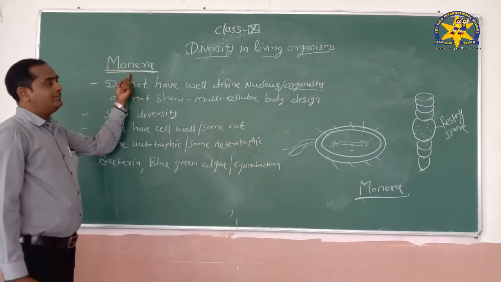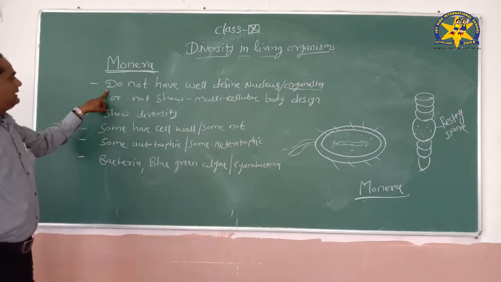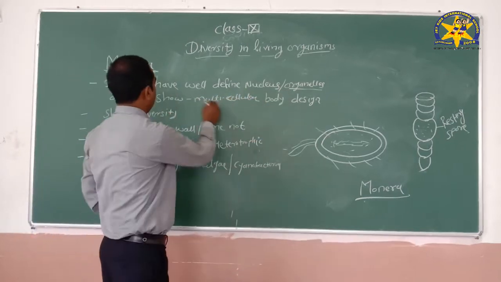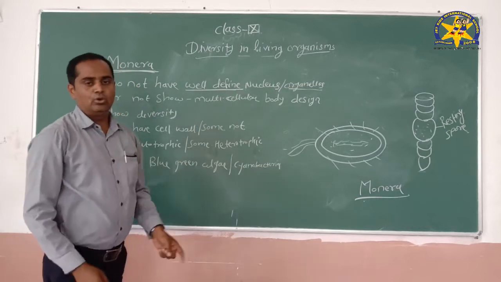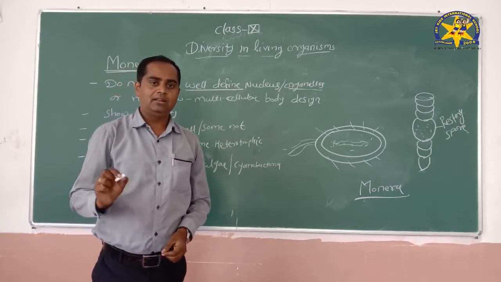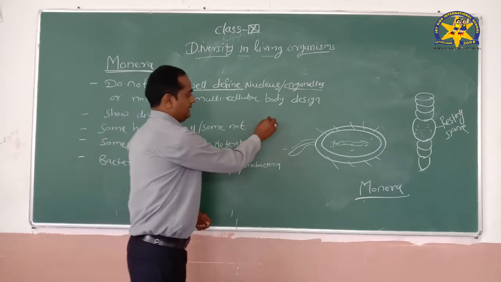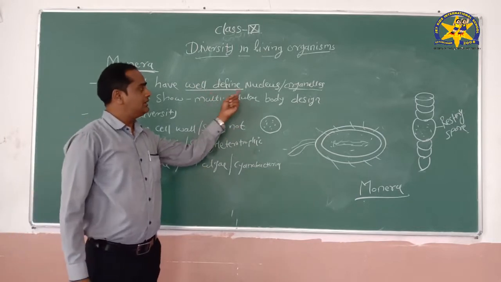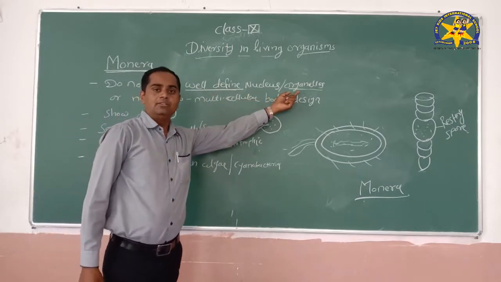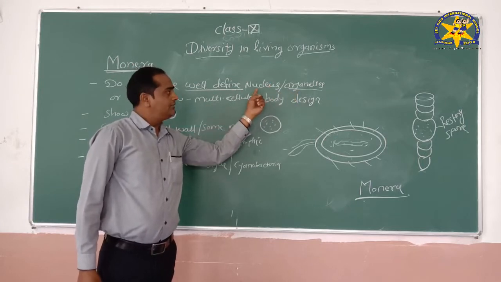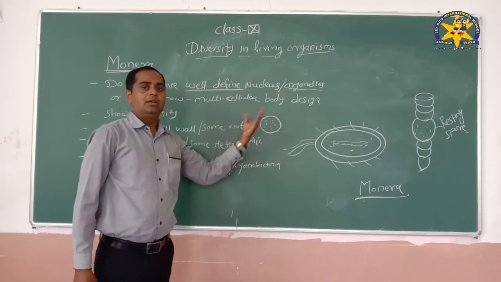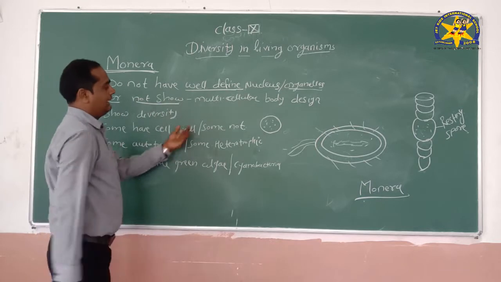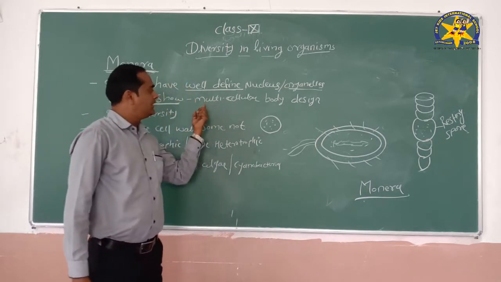So in Monera, what exactly is it? In this group, they do not have a well-defined nucleus or organelles. That means they do not have a nuclear membrane around the nucleus. They are less developed as compared to other organisms, and they do not show a body design like the multicellular organisms have.